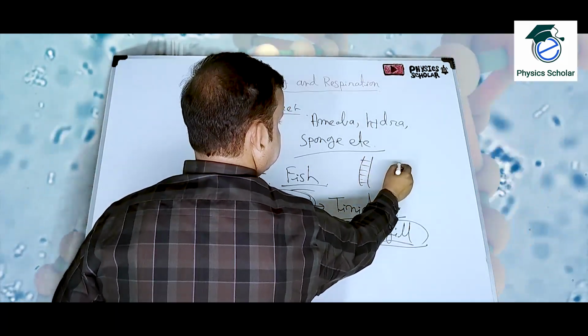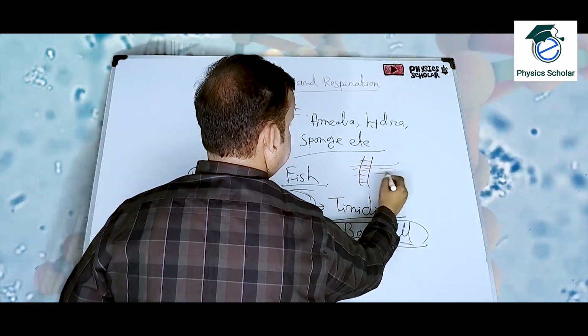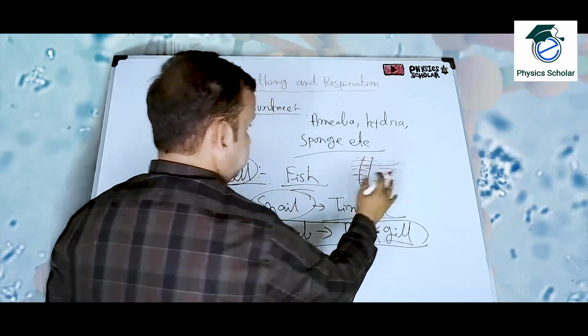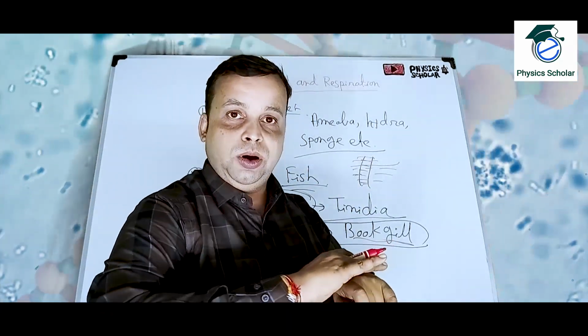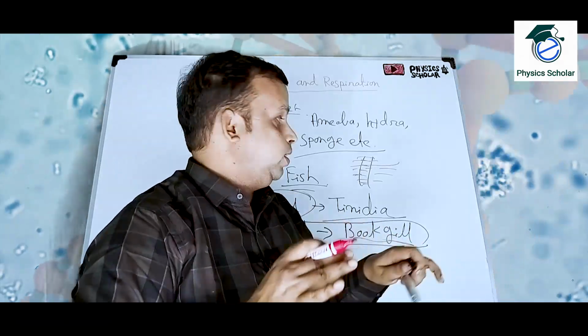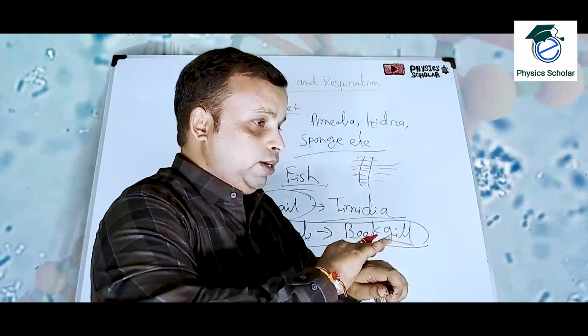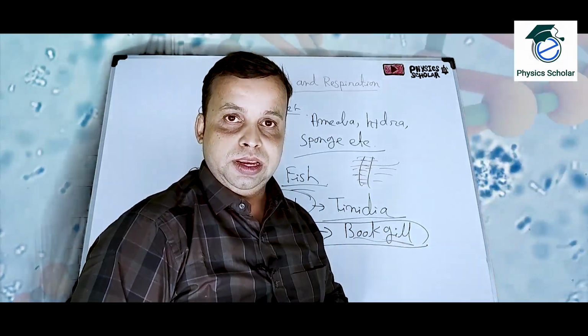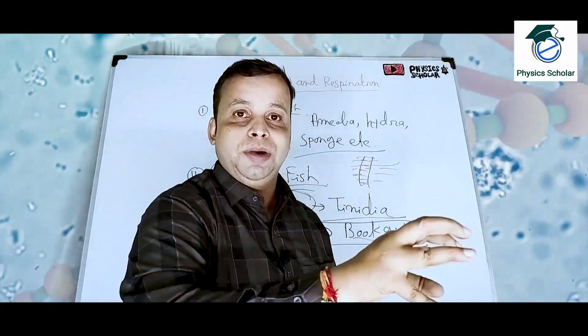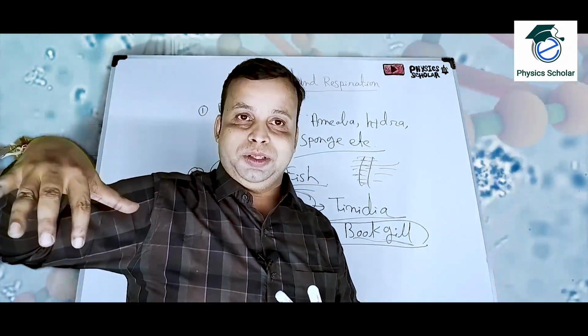red in color. So the water will come through the gills, the water will flow on the gills. Okay. So what will happen? When the water comes and touches the gill, it will come out from the body. The fish will take water from their mouth and through the gill it will come out.